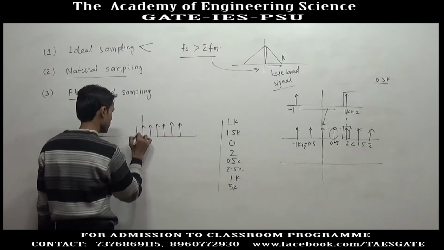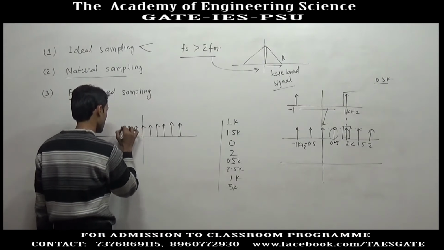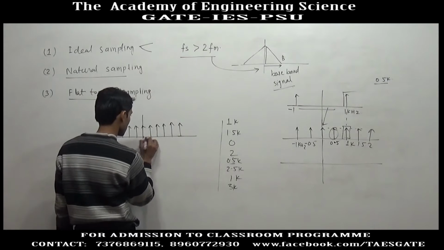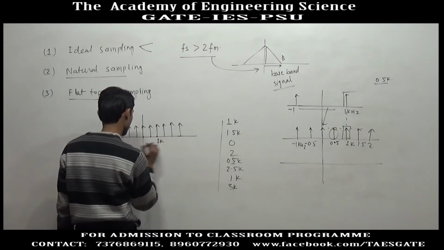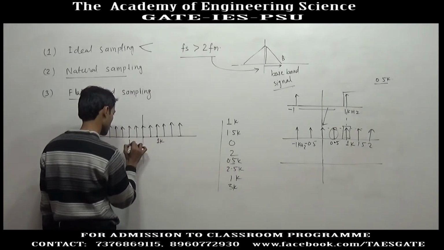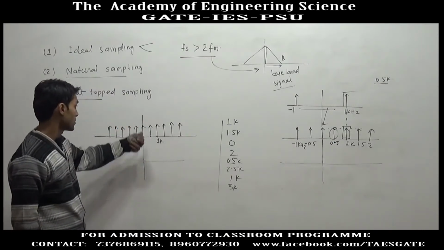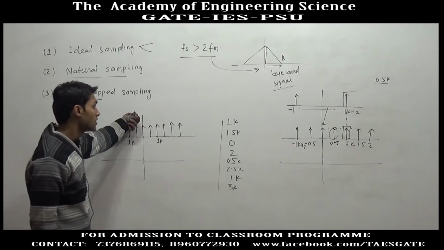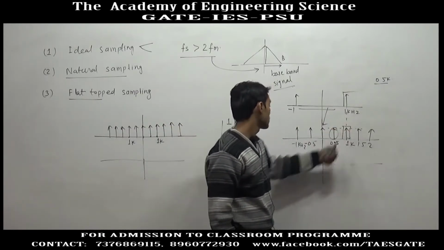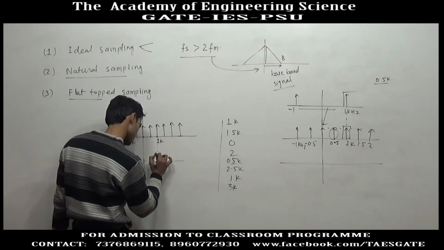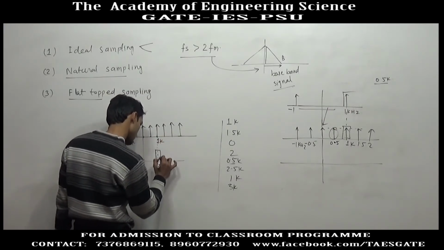In the same way, you will have minus 0.5, minus 1, minus 1.5, minus 2, minus 2.5. This is the 1 kilohertz signal. This is the frequency transform of the sampled signal, and you have to extract 1 kilohertz, so if you use a band pass filter you can easily extract this signal.